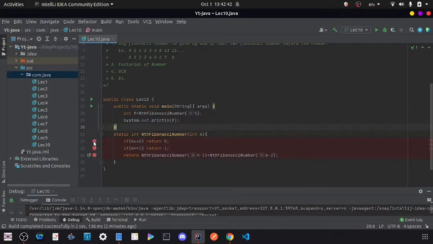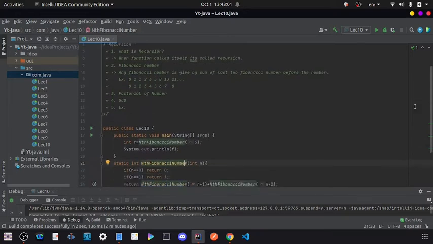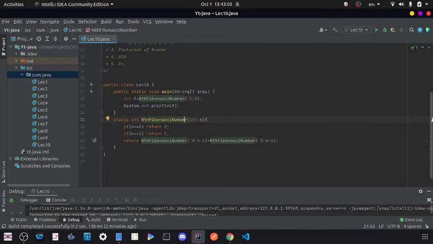And in brief, recursion is just a process in which the function calls itself, not a very fascinating thing, but just try to write your code on your own, and then try to debug. You will understand on your own. And for writing any recursion function, just remember 3 things.